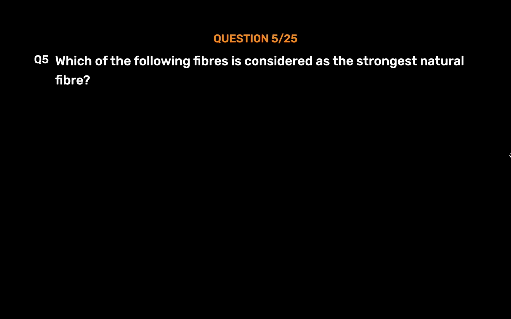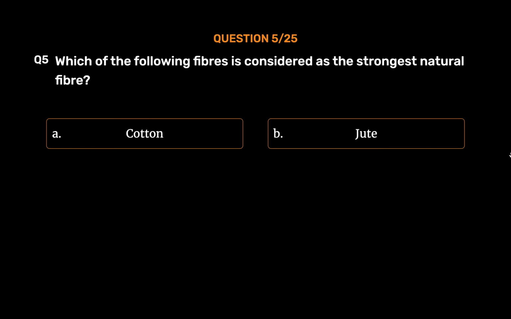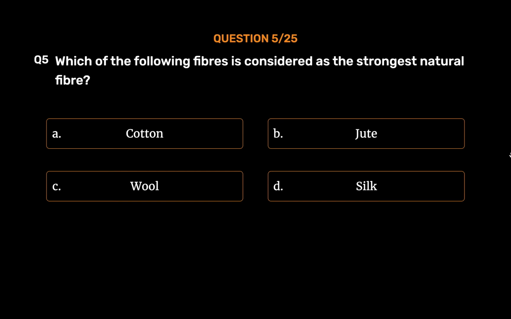Question number 5. Which of the following fibers is considered as the strongest natural fiber? Option A. Cotton. Option B. Jute. Option C. Wool. Option D. Silk. The correct answer is Option D.